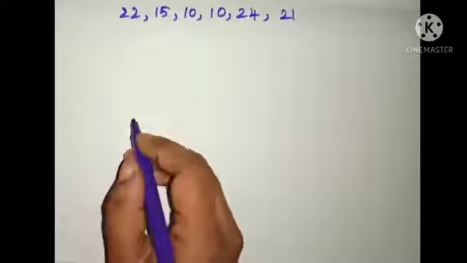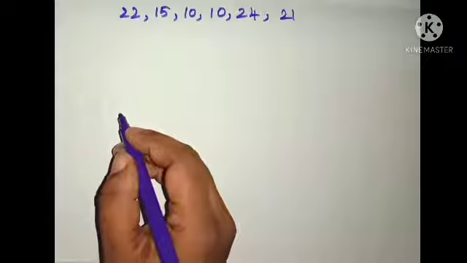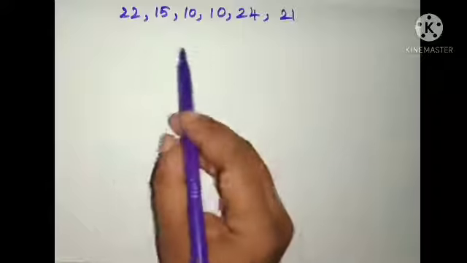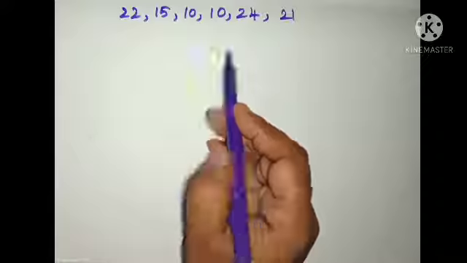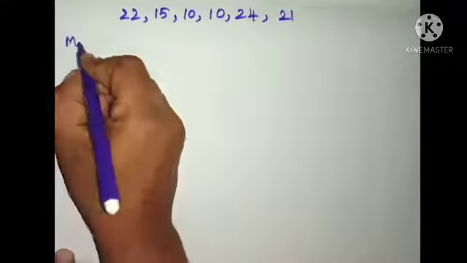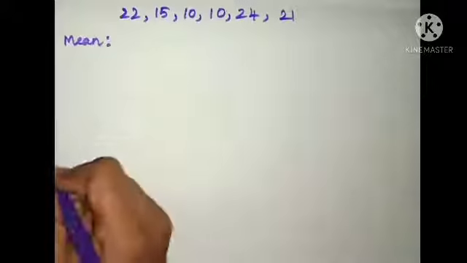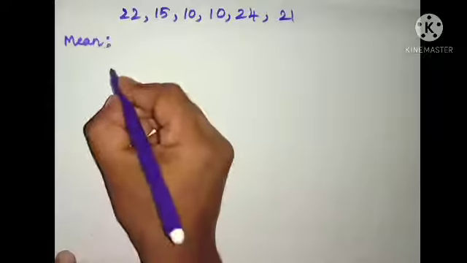Children, calculate the mean, mode and median for the following data: 22, 15, 10, 10, 24 and 21. So now children, first let us find mean value.